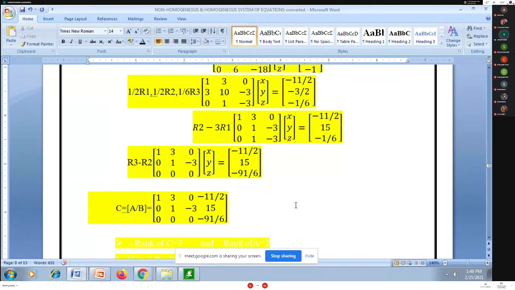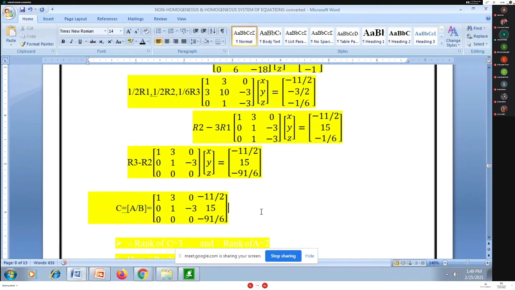So I am forming this matrix C by adding the B column matrix to A. This augmented matrix C has 3 rows and 4 columns, and directly consider that it is in echelon form.